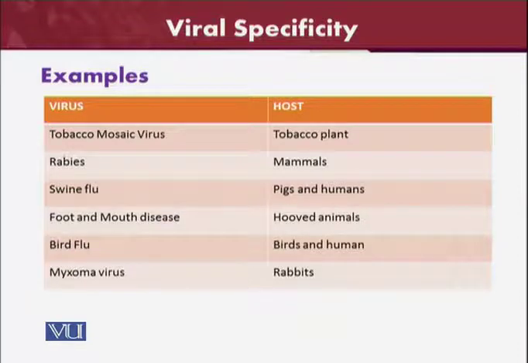Similarly, rabies is a disease of mammals. Swine flu is a disease of pigs and human beings. Foot and mouth disease is a disease of hooved animals, not all mammals. I have already discussed that foot and mouth disease is only a disease of hooved animals. Rabies is a disease of mammals, so rabies virus is specific to mammals.